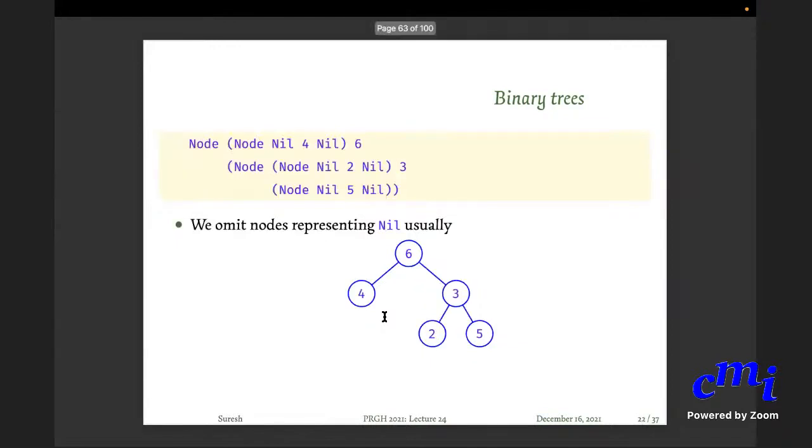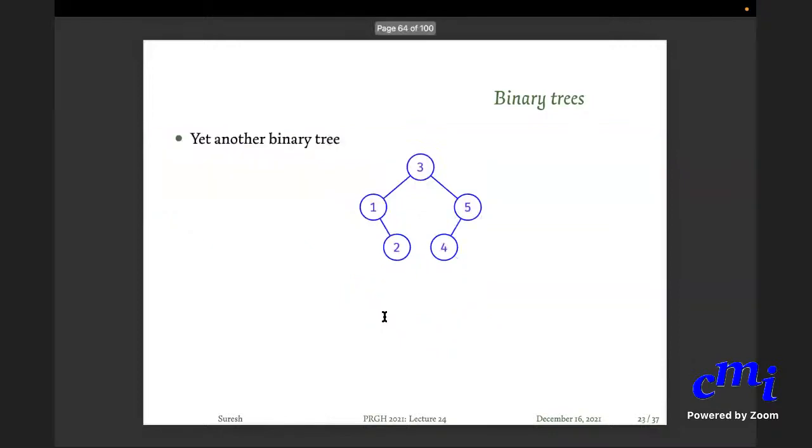Okay, so here is a binary tree. Here is yet another binary tree. What do you think is the representation of this in Haskell? Node of some left subtree and then the root is 3 and then some right subtree.